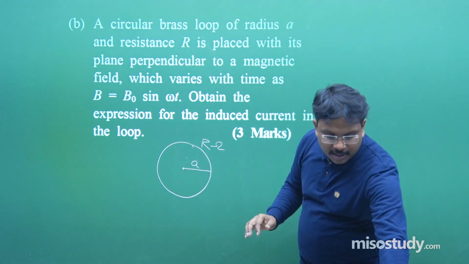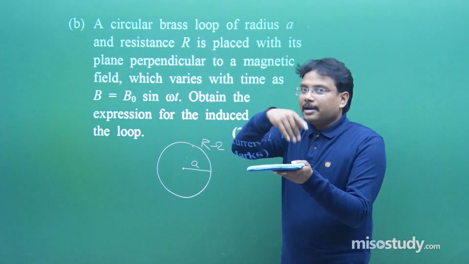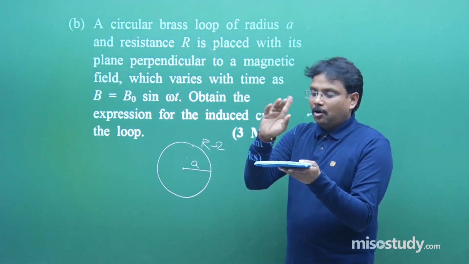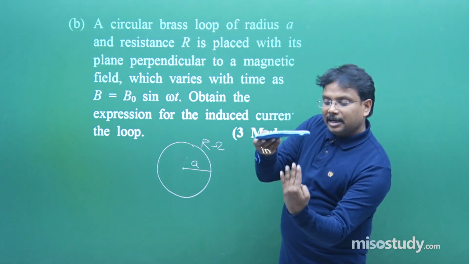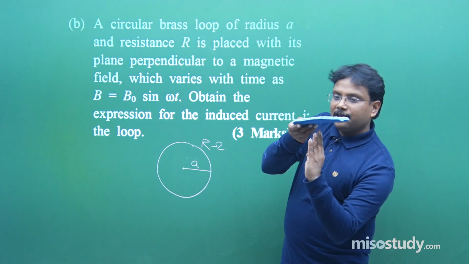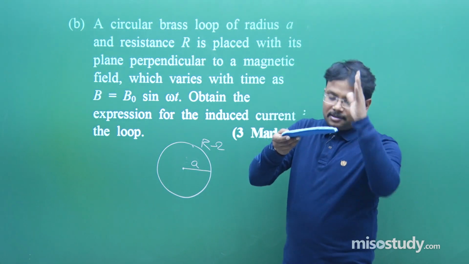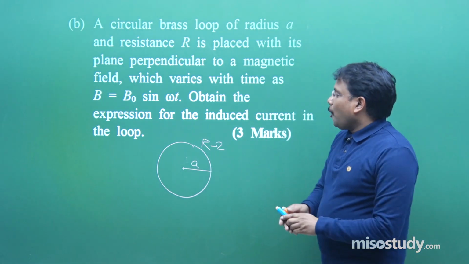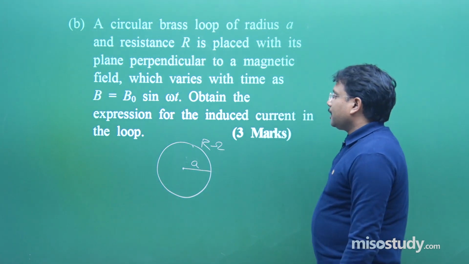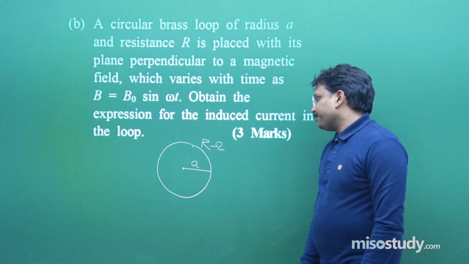For the time being, just imagine it is a circle of radius A. So magnetic field lines are like this and it is placed perpendicular, they are cutting like this. Obtain the expression for the induced current in the loop.